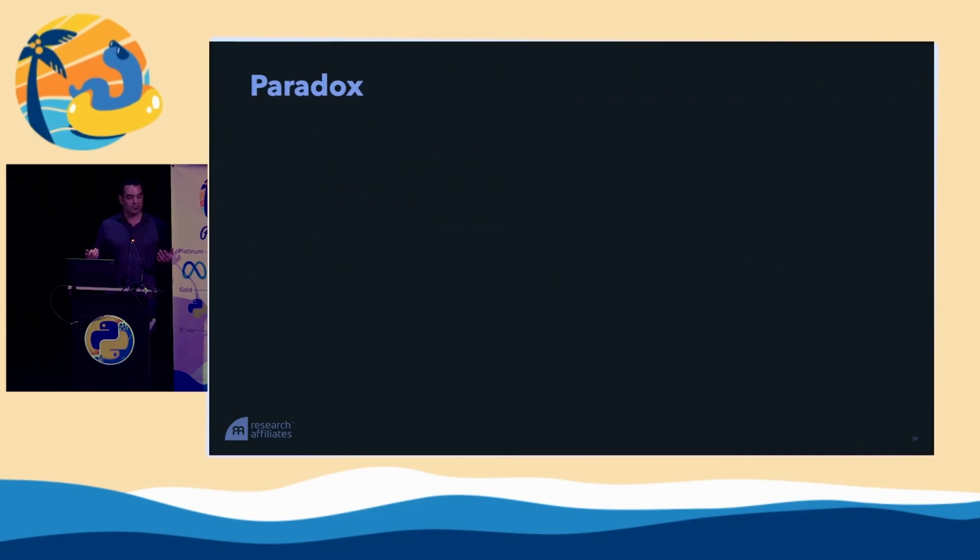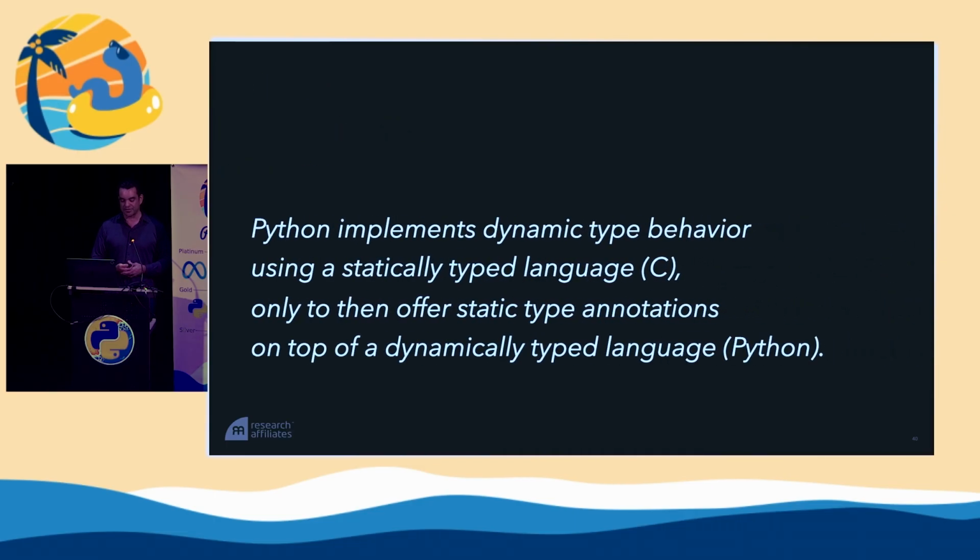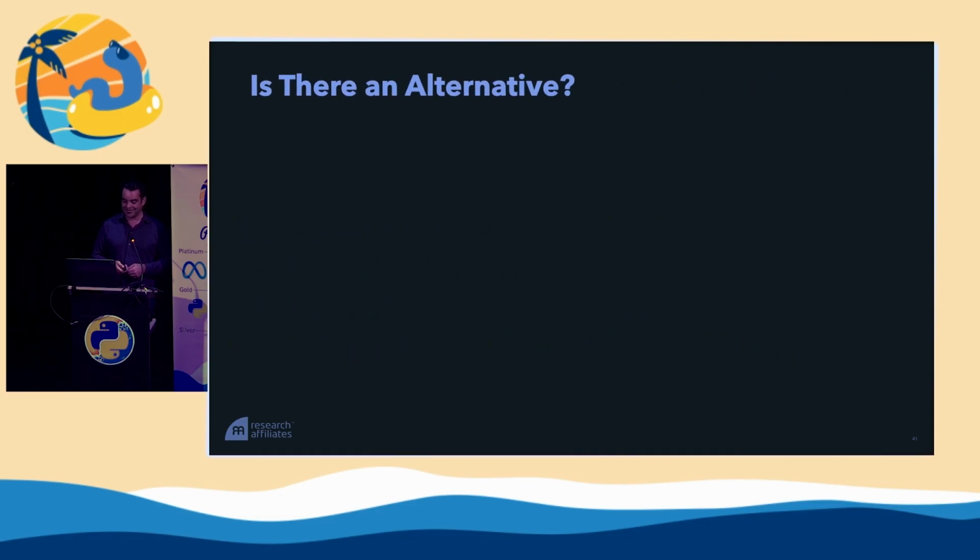But back to our paradox. So what is a paradox? Well, there's a couple features. One is that a paradox often has an apparent contradiction while still being true. And generally, paradoxes have some sort of circularity. So let's return to where we started. Python implements dynamic type behavior using a statically typed language, C. We saw how that worked. Only to then offer static type annotations on top of a dynamically typed language. It's circular, it seems like a contradiction, but it's true.